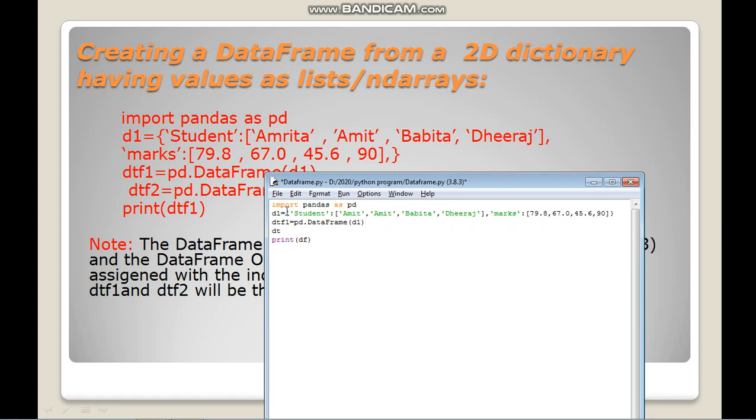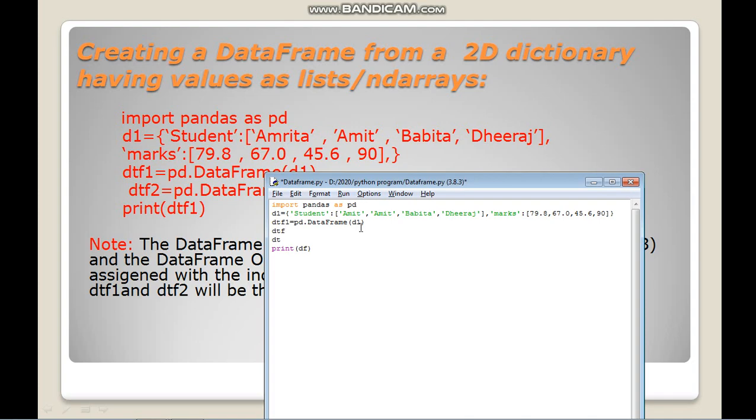Okay, so I will create another data frame using the same data, but as I have not used the index value here, I will use an index value with the same data frame, and see the difference between data frame df1 and df2.